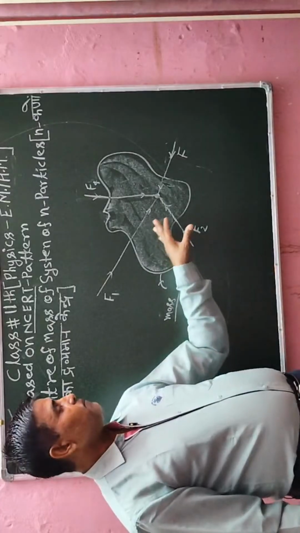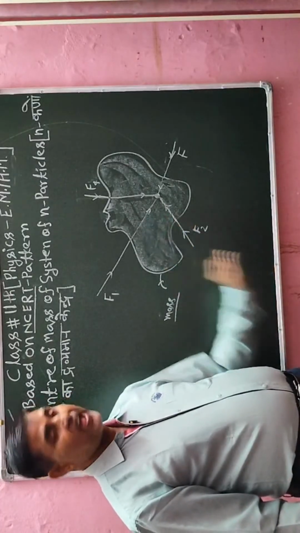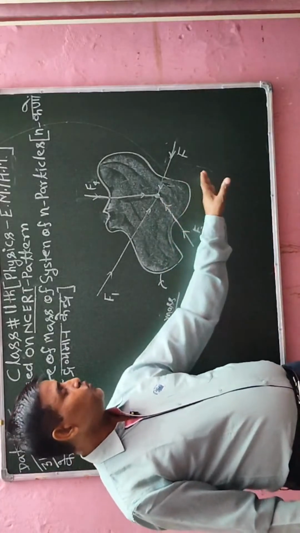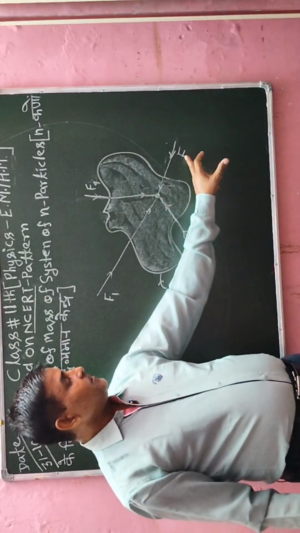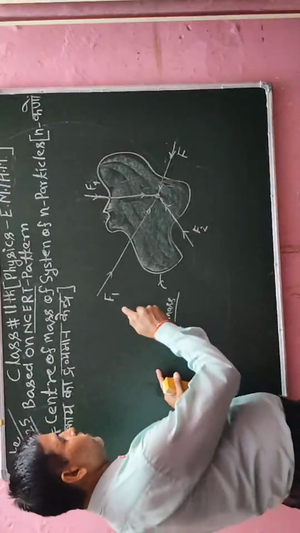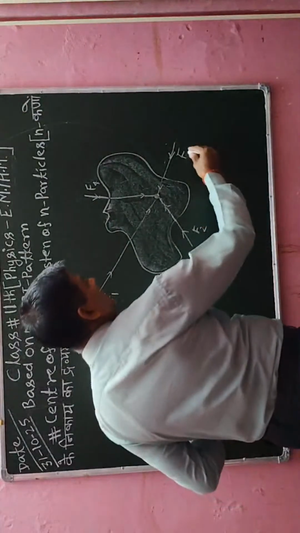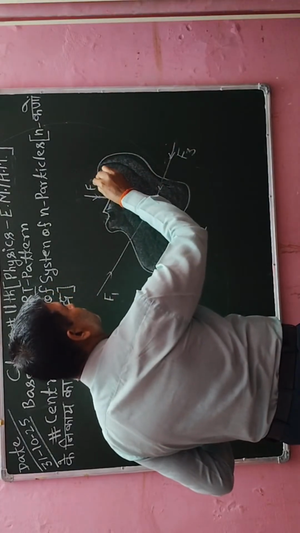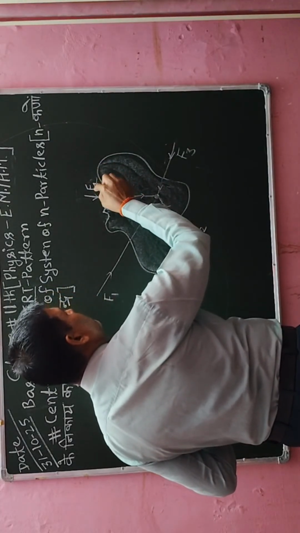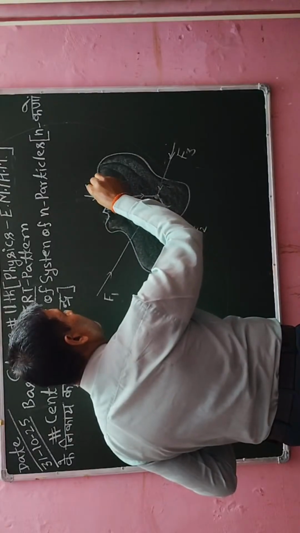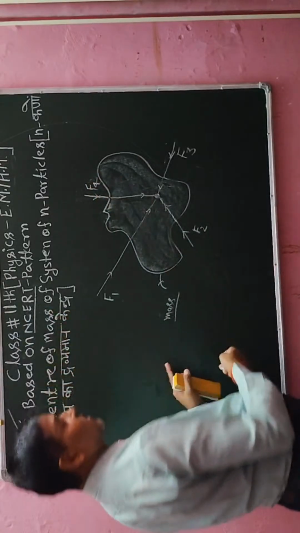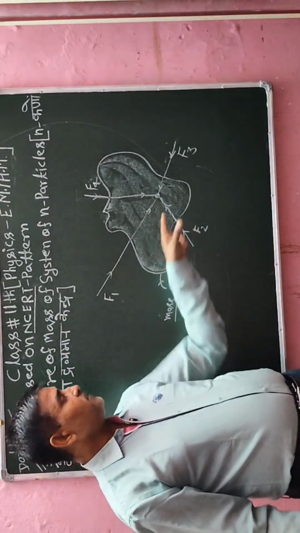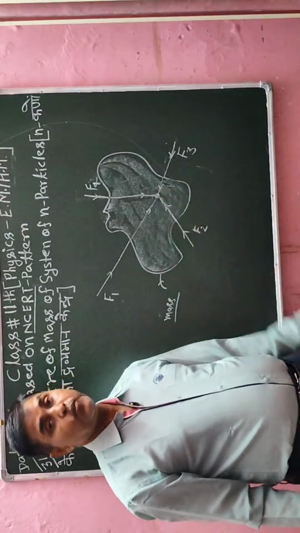So center of mass can be defined as follows. If there are 1, 2, 3 and 4 forces which are acting on the object which has mass, all external forces will point to a single point.